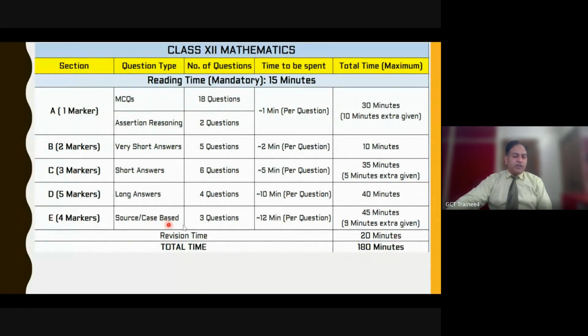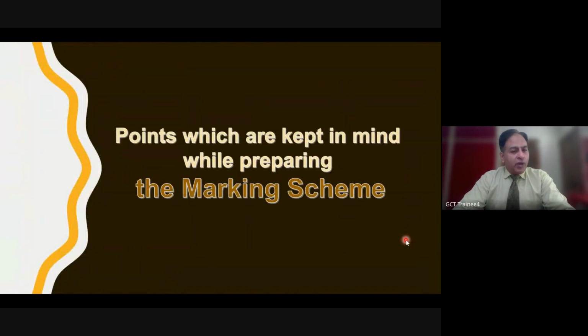And then finally for case-based questions, only 3 questions. If we give 12 minutes to each question, that is 36 minutes plus 9 minutes extra, so 45 minutes. If a student follows this particular rule and pattern, he or she will be able to complete the paper in 2 hours 40 minutes. Still 20 minutes or at least say 10 minutes are left for revision. So revision time is very, very crucial, and no doubt the paper will be a little bit lengthier. We have 38 questions, so we expect a little bit lengthier paper.